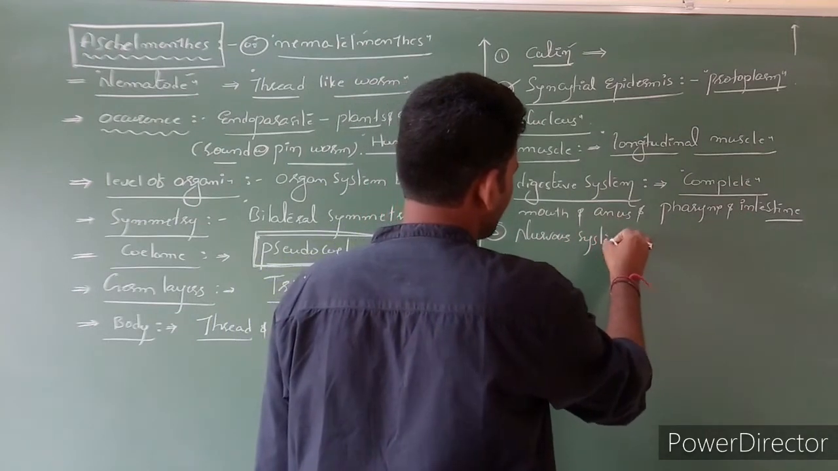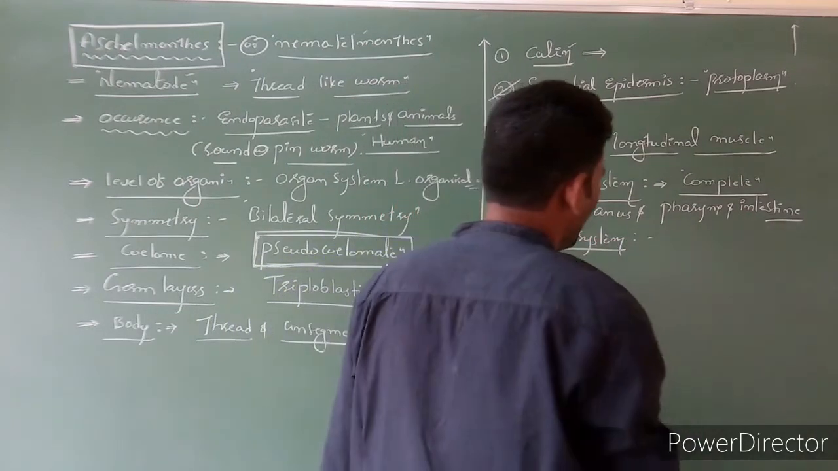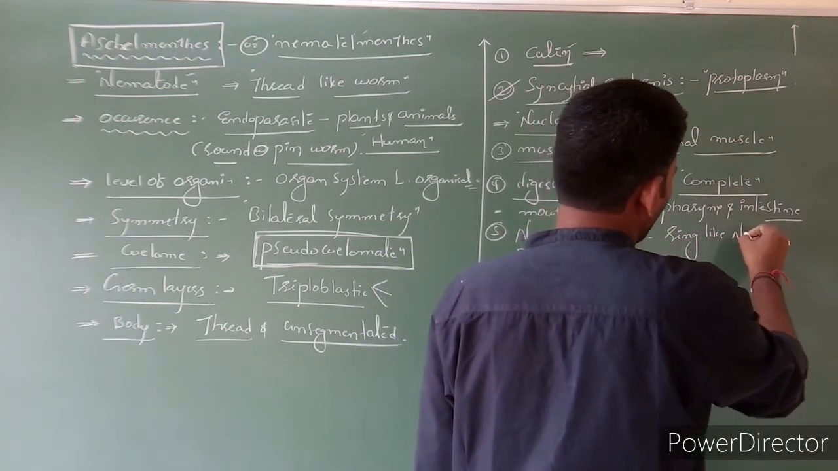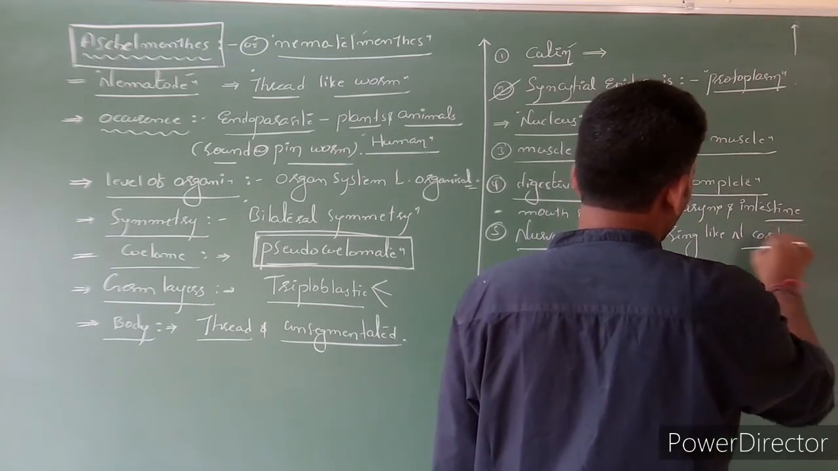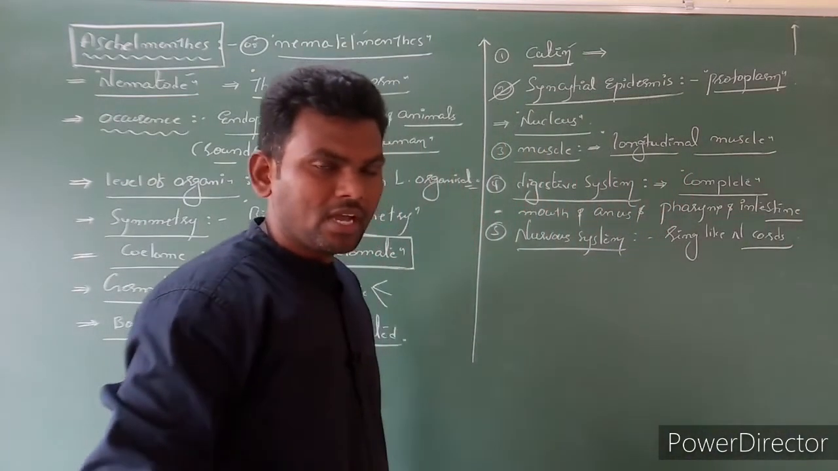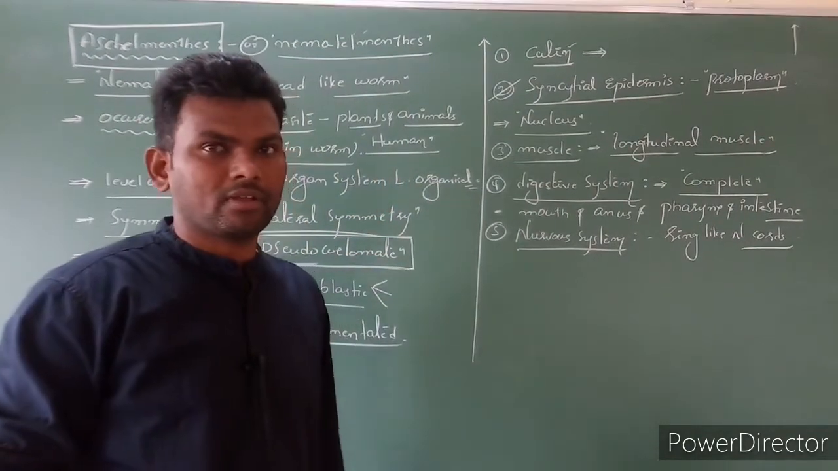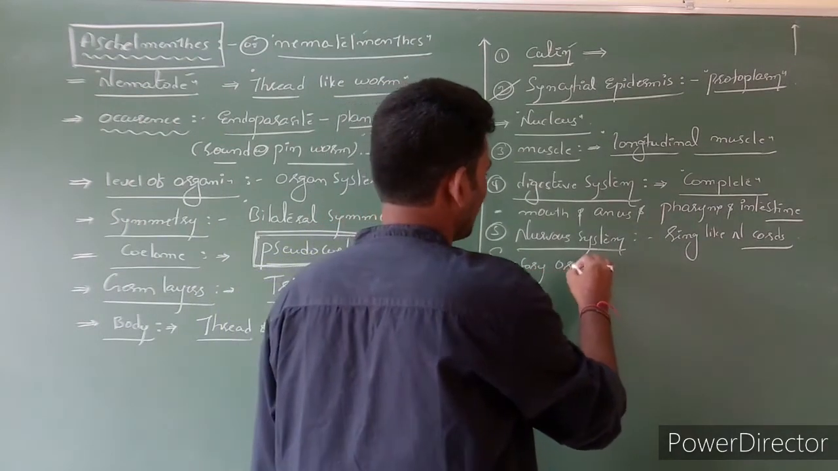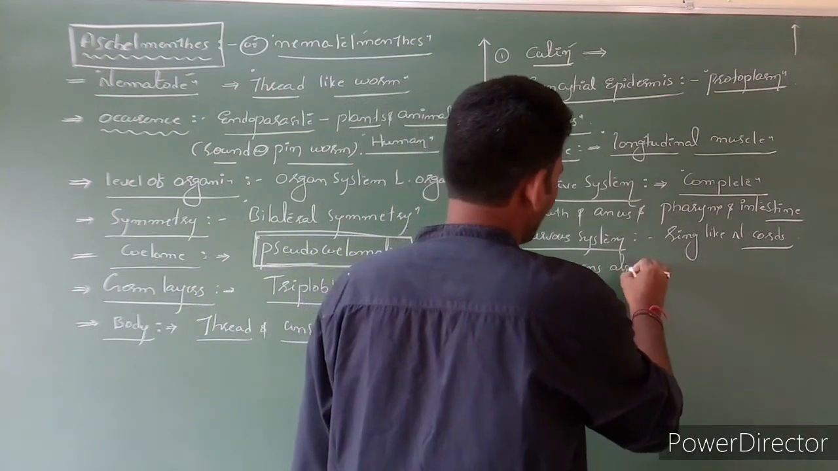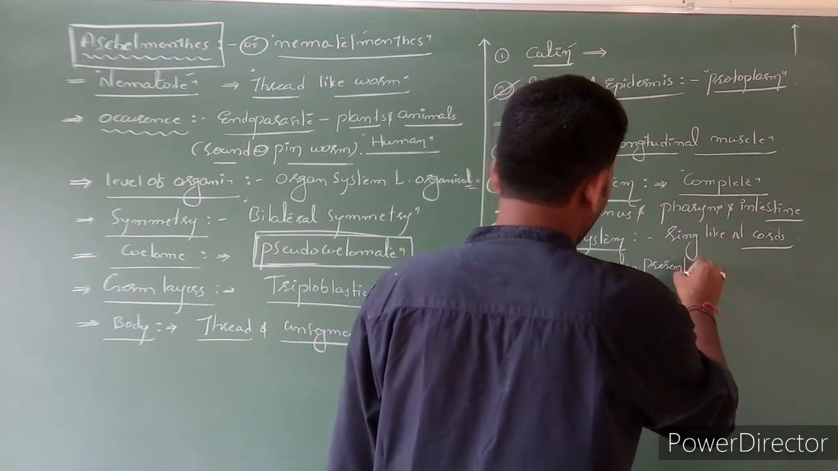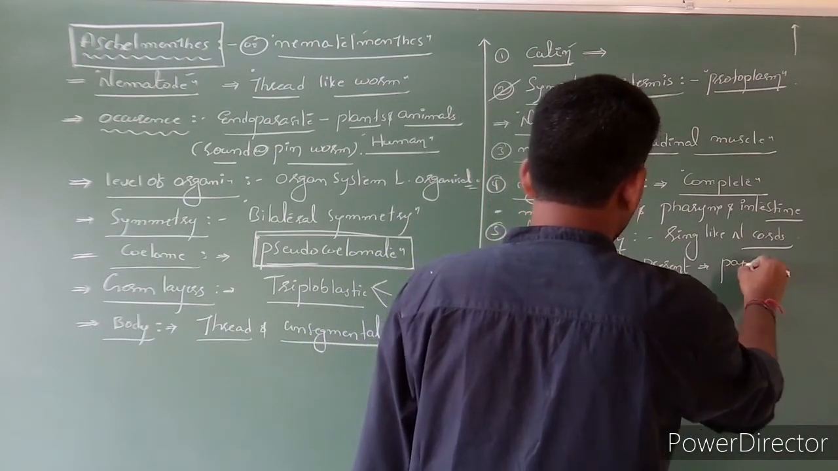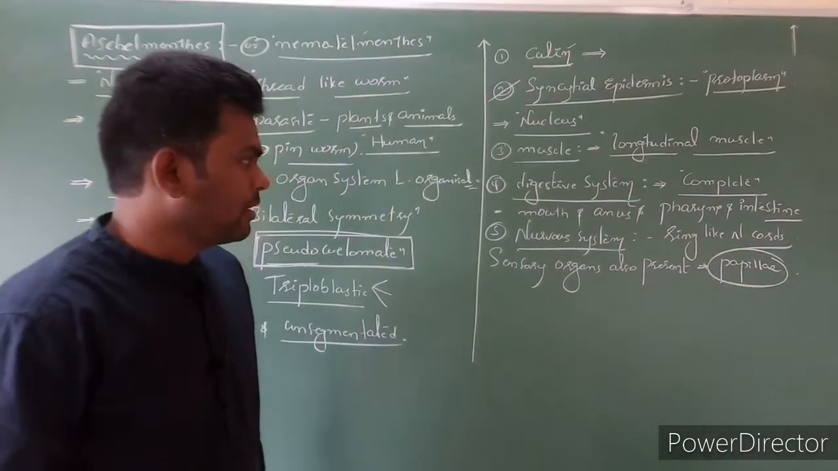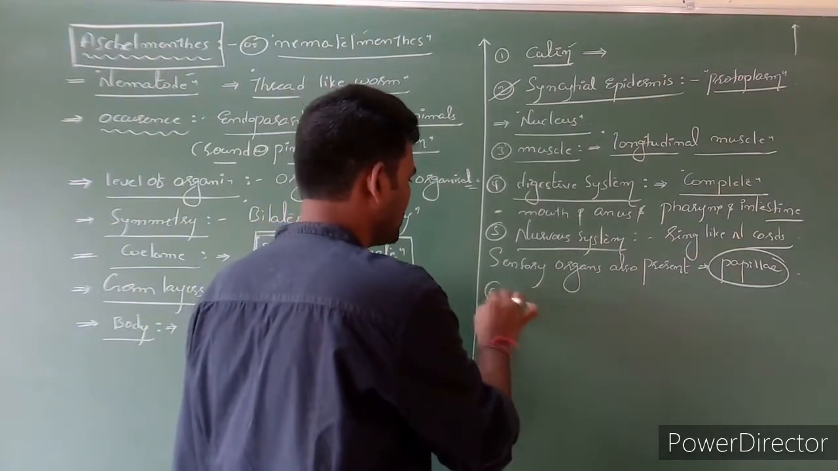Next, the nervous system is also present. The nerves form a ring-like nerve cord. Sensory organs are also present, which are papillae. Papillae are sensory organs. Clear?